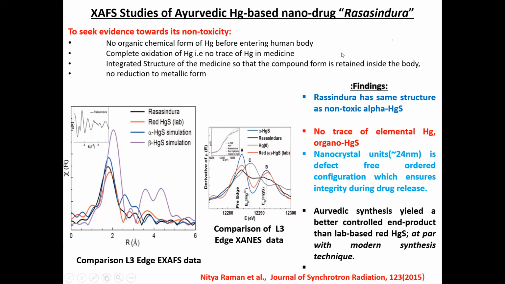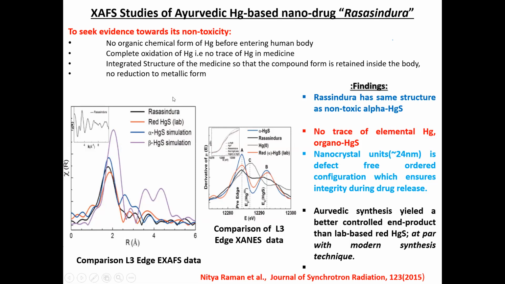were achieved by the measurement, and this is the measurement on Rasa Sindhura along with some standards, which is red HgS. It is a counterpart of Rasa Sindhura, but prepared through a laboratory method. And these are the other phases of HgS, which are the simulated ones.